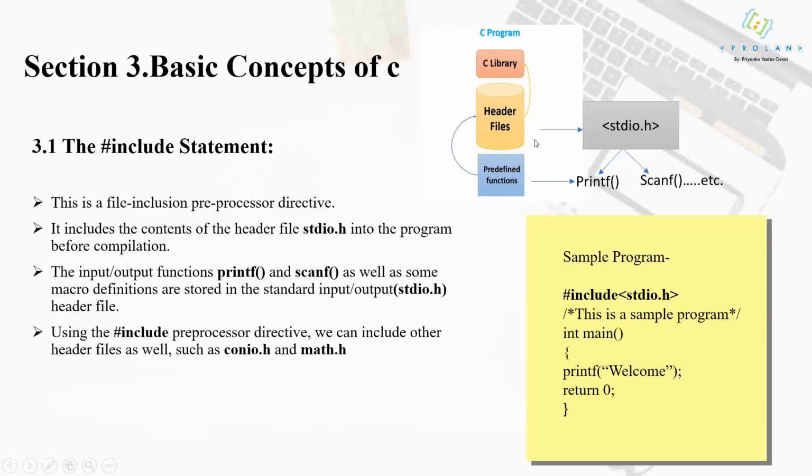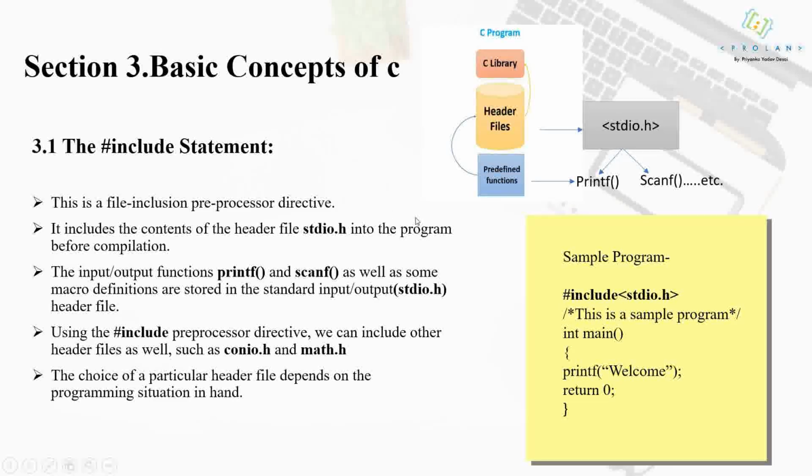Using the hash include preprocessor directive, we can include other header files as well. Like stdio.h, there are many header files present in the C library. If you want to include those header files also, you have to use the hash include statement and the name of the header file, and then you can simply use those header files in the program. Okay.